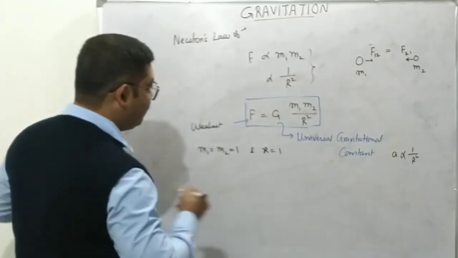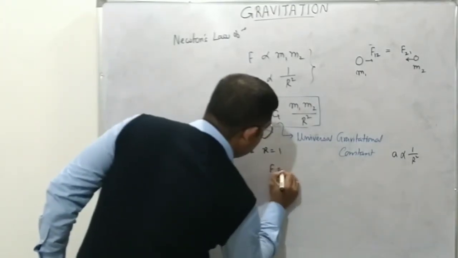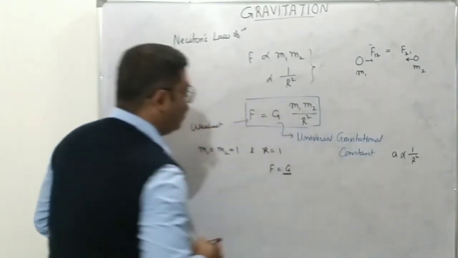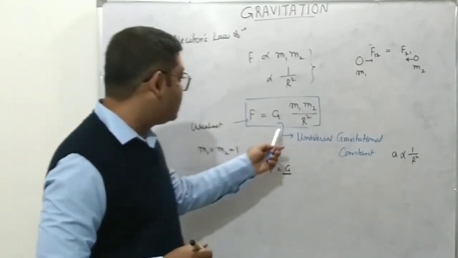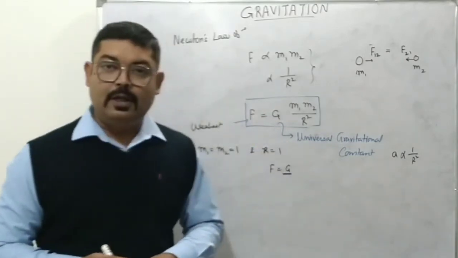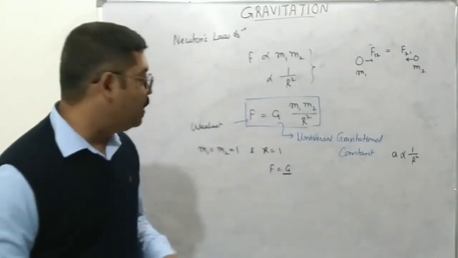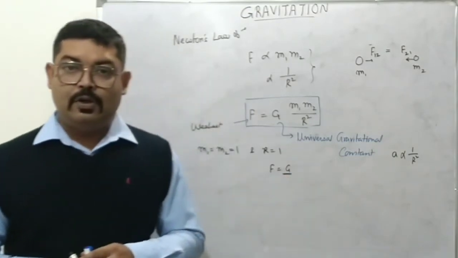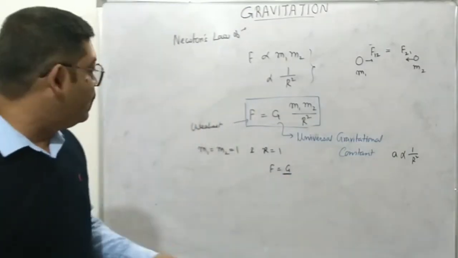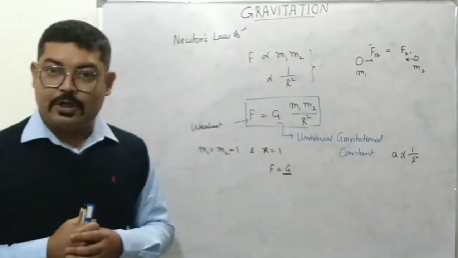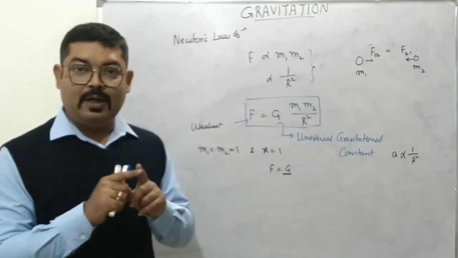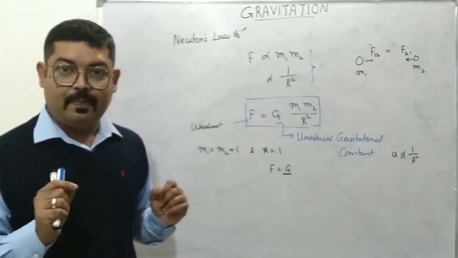Then what do we have? We have F equal to G, which says that the universal gravitational constant is numerically equal to the force of gravitational attraction between two unit masses separated by a unit distance. Right?